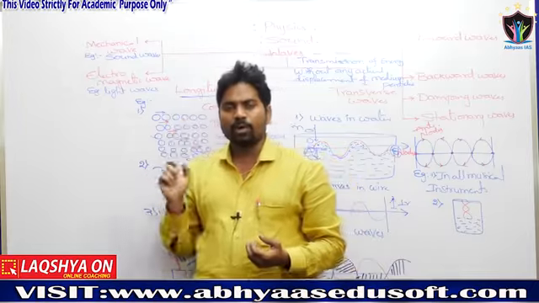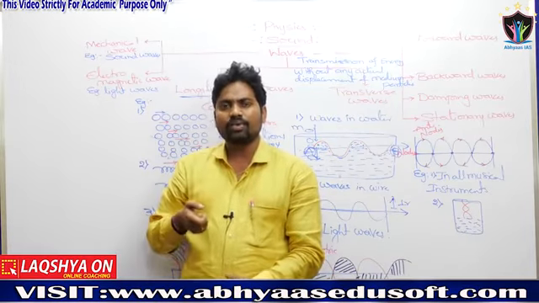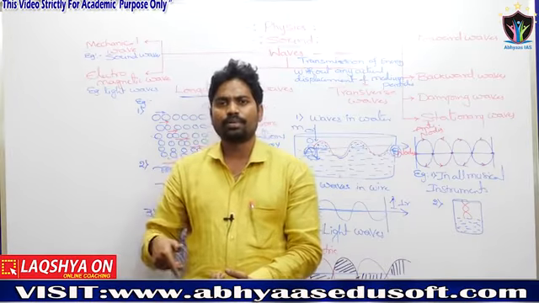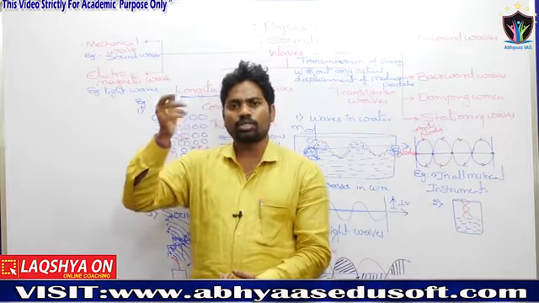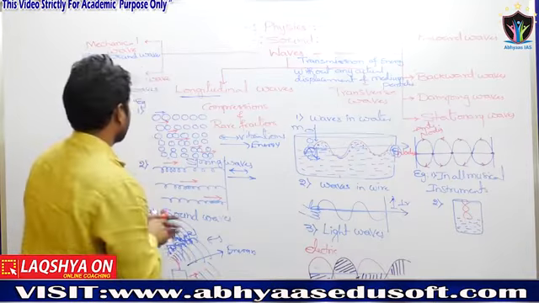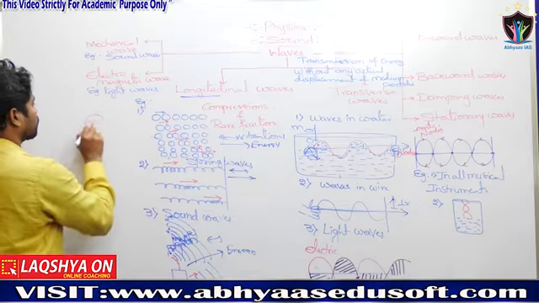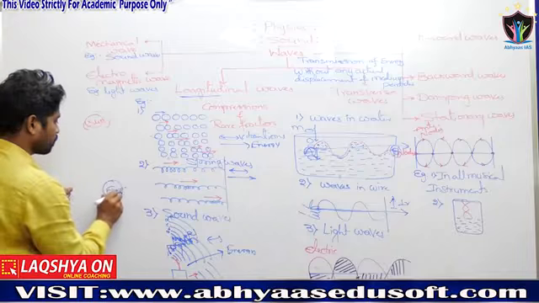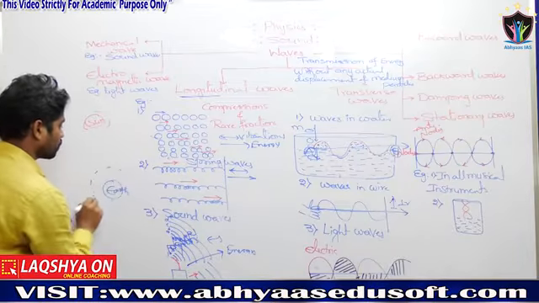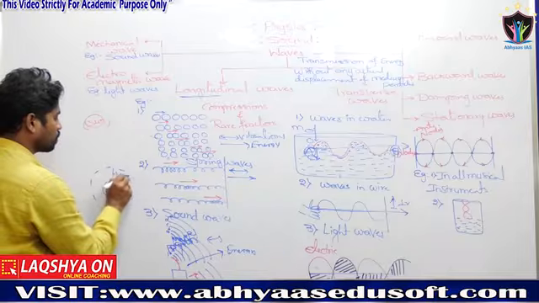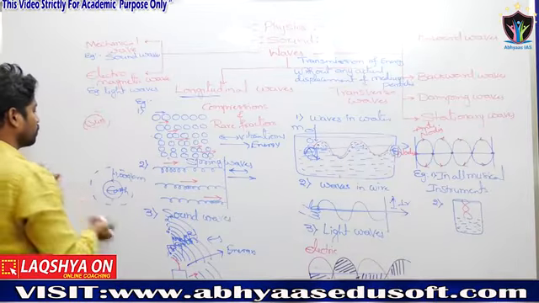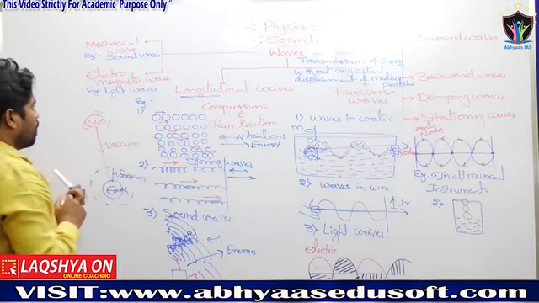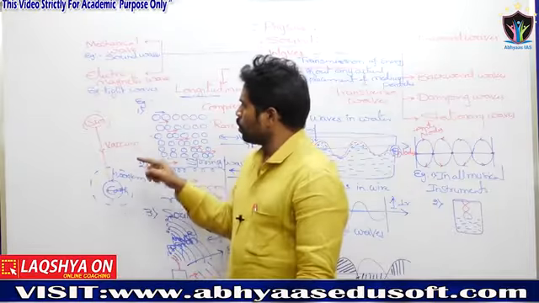Example: light waves. Why? Because from the sun to the earth's surface, there is vacuum. Just 1000 kilometers of atmosphere is there around the earth. The remaining is all vacuum.